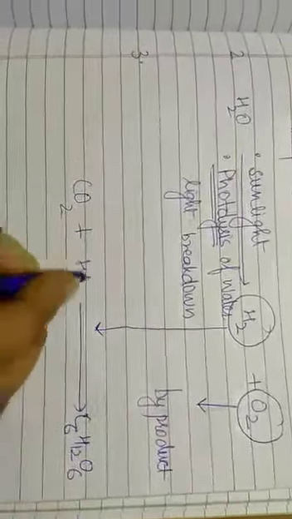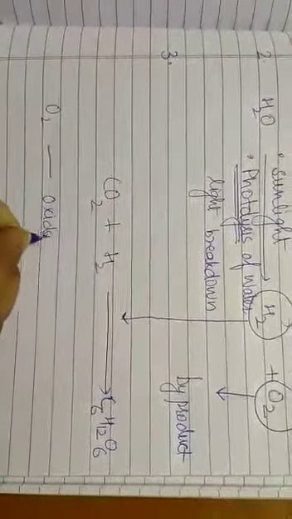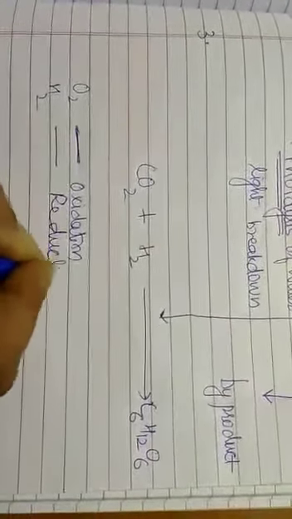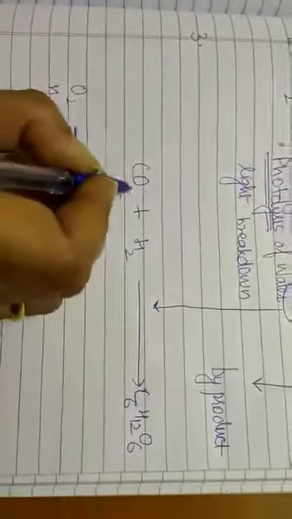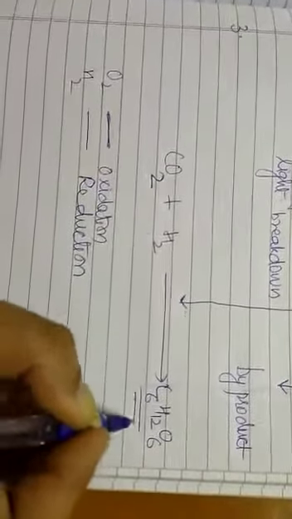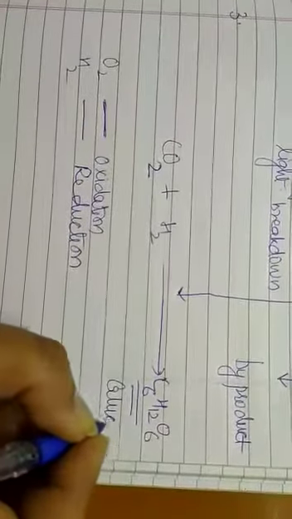Now this hydrogen which was left will combine with carbon dioxide and form sugar. Addition of oxygen, as you all know, is called oxidation. Addition of hydrogen to a substance is called reduction. Now what will we say? That carbon dioxide is reduced to sugar or glucose.